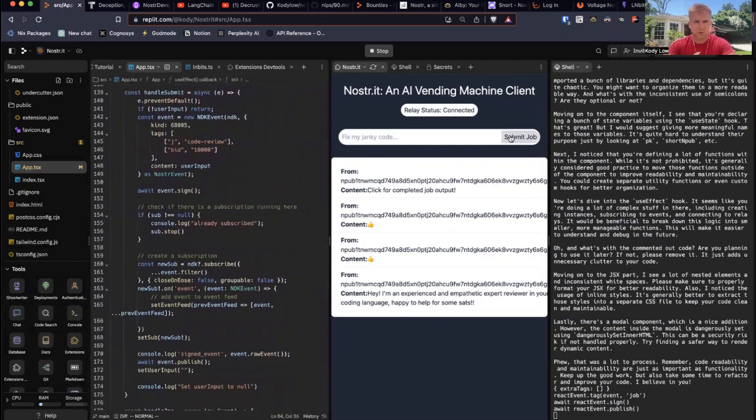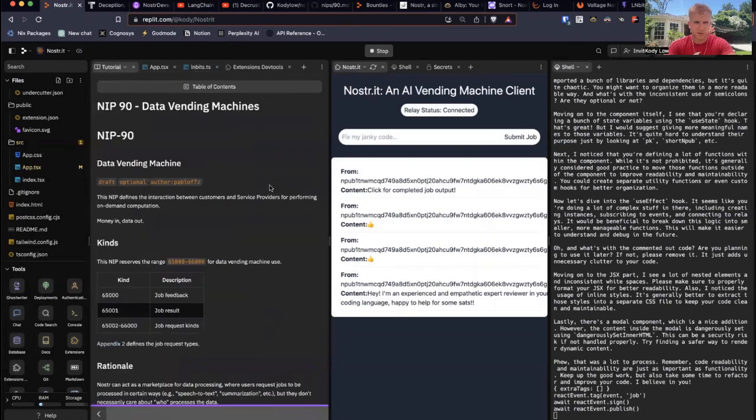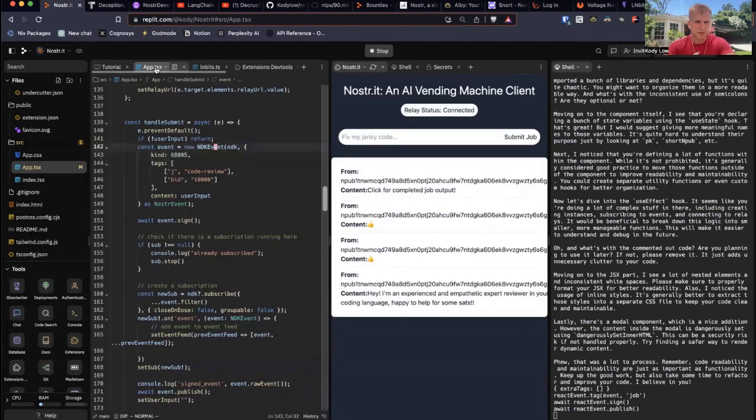So when I click submit job, what's going on is that I'm making a new event, and the new event is of kind 68005. If you want the specific implementation details of how to do jobs and services, that's all copied in the NIP, which is the Nostr Implementation Possibility, the protocol that describes how to do all this stuff. So I'm making an event of kind 68005, which is a code review, and I'm saying I'm willing to pay up to 10 satoshis for it. So this is 10,000 millisats, or 10 satoshis.